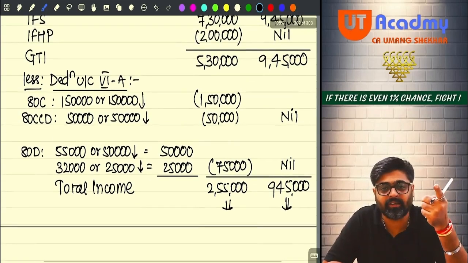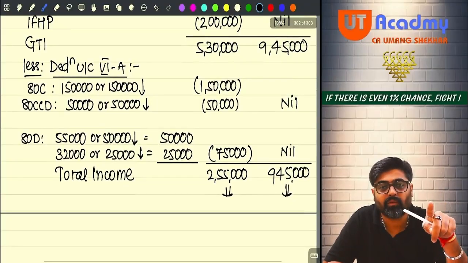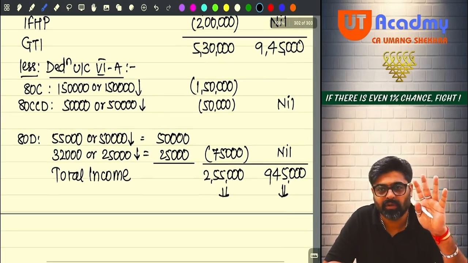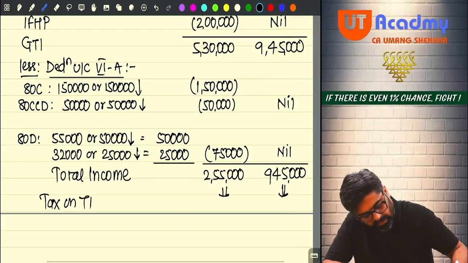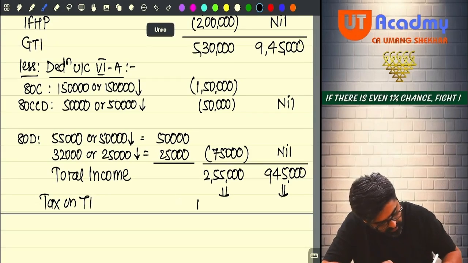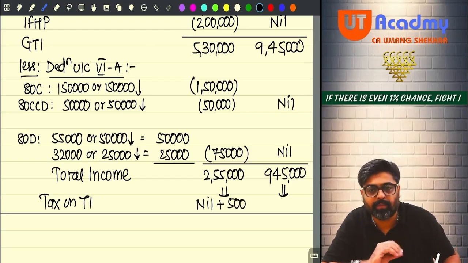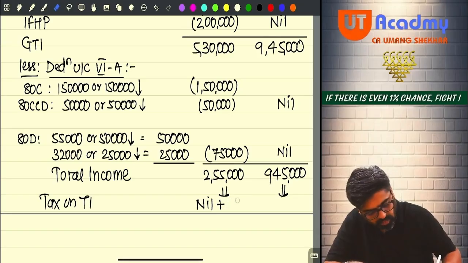But there under 115BAC, you are going to pay the tax, because there you are not going to get any rebate. So let's calculate the tax liability. Tax on total income. First 2,50,000 no tax, nil, plus 5,000 into 5% will be 250 rupees, only 250.